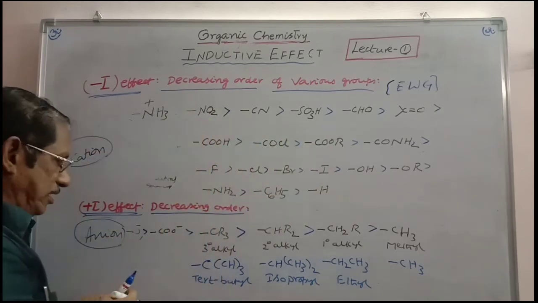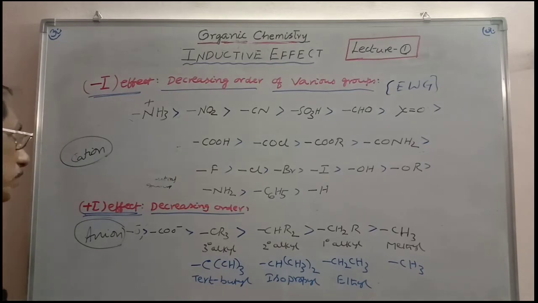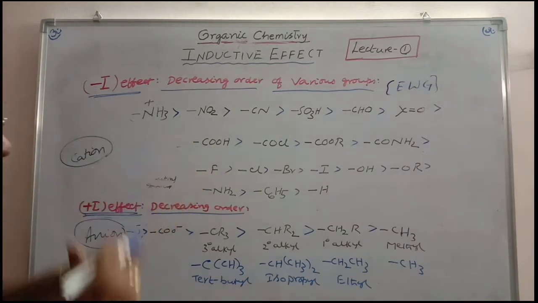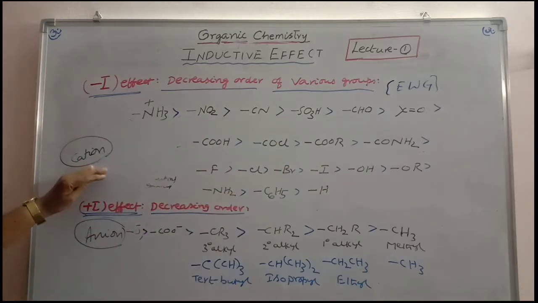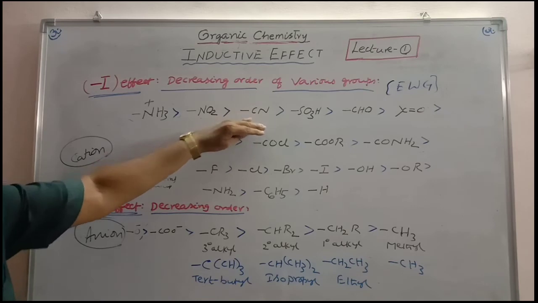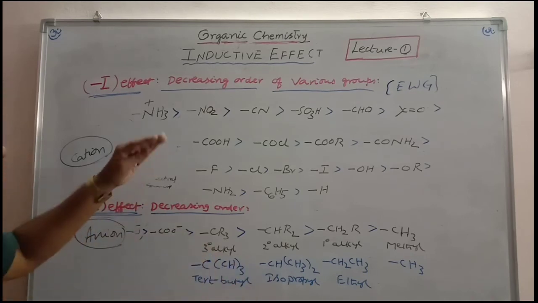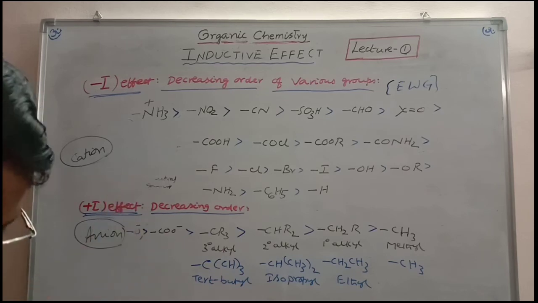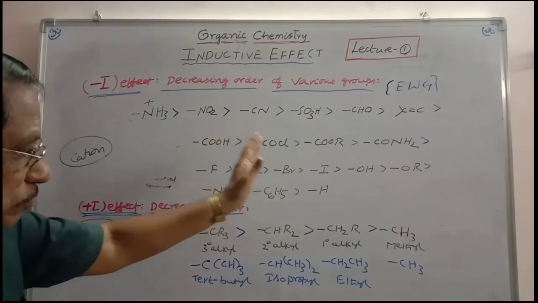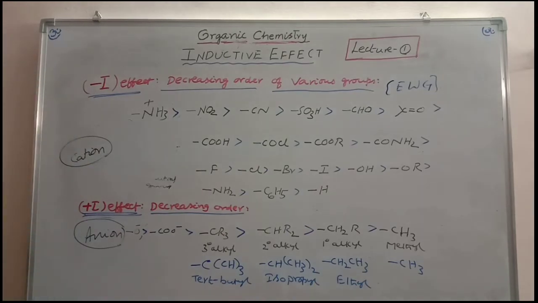So prior to this you have to write ammonium, that is, the ammonium cation NH4 plus. When H plus is removed, one bond is removed because it is converted to a group, NH3 plus. NH3 plus is a more powerful electron withdrawing group than the remaining groups. So this is the actual sequence. Cations are included in the electron withdrawing group nature, and anions in the electron releasing nature. Anions will be prior to the neutral groups, and cations will be prior to the neutral groups here. You have to understand this. This is the way you have to write the inductive effects, in decreasing order in both cases. Okay. Now let us consider the applications. Please note it.